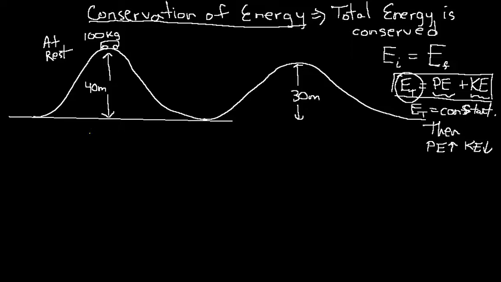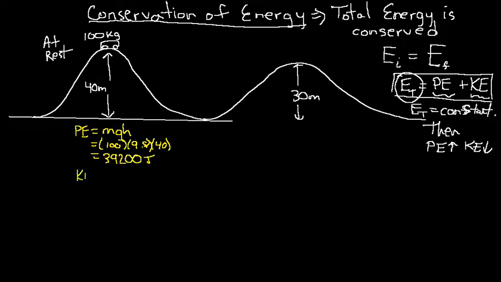So at this point the total energy is simply going to be the potential energy, right? The potential energy at this point is simply going to be mgh, which in this case is the 100 kilograms times 9.8 times 40 meters high, and that potential energy is going to be 39200 joules.